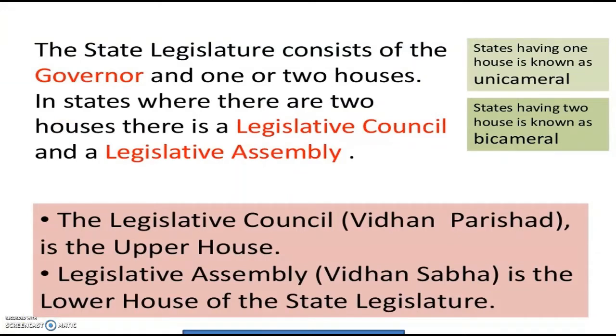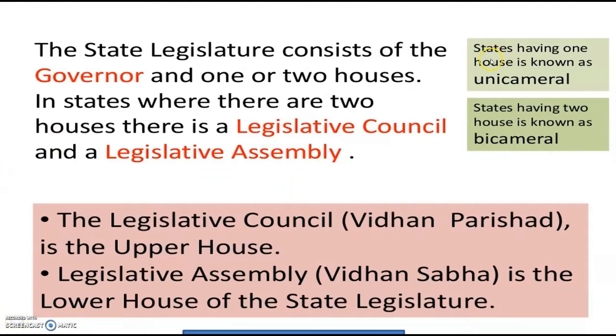In states where there are two houses, there is a legislative council and a legislative assembly. The Legislative Council, also known as Vidhan Parishad, is the upper house, and the Legislative Assembly, Vidhan Sabha, is the lower house of the state legislature.